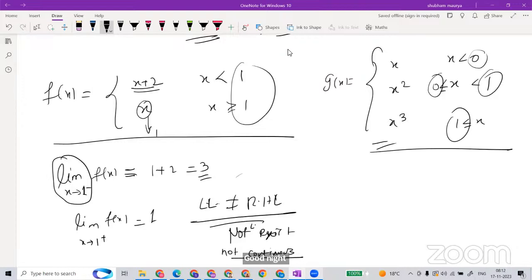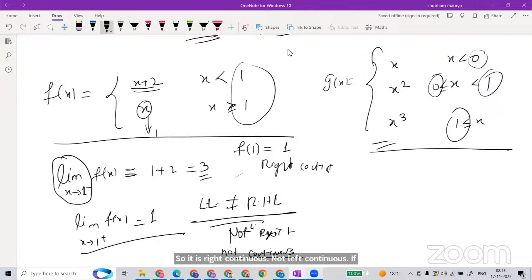Because at 1, what is the function value at 1? It is 1, because greater than or equal to 1 means equal to 1 only. The function value is equal to the right limit. So it is right continuous, not left continuous.